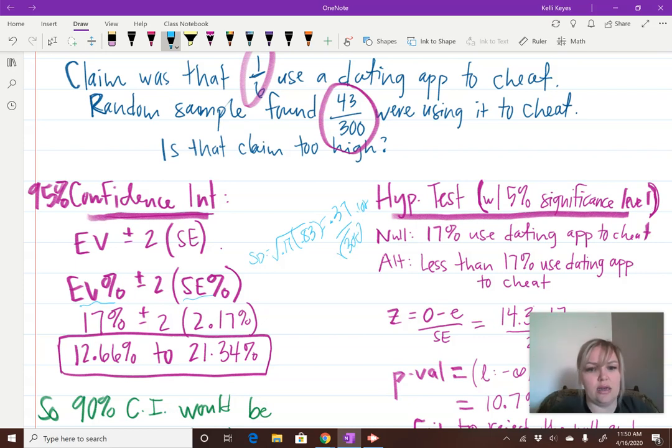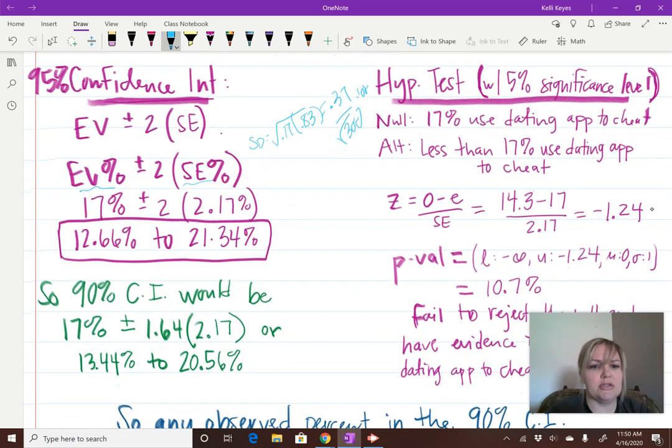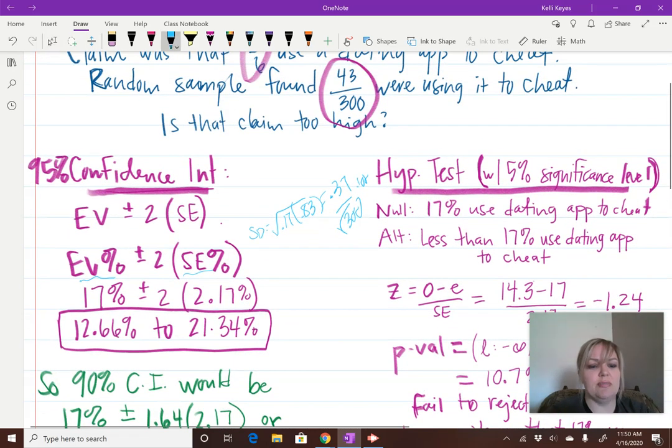Anyway, I didn't really want to show that because in my mind, you should know how to do that. But that's SE percent. And then if you actually simplify that, it should be 12.66% to 21.34% is the 95% confidence level of those that use that dating app to cheat.